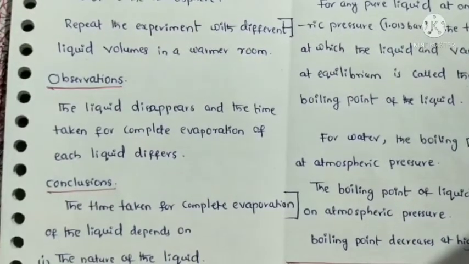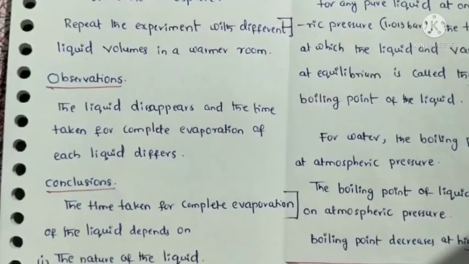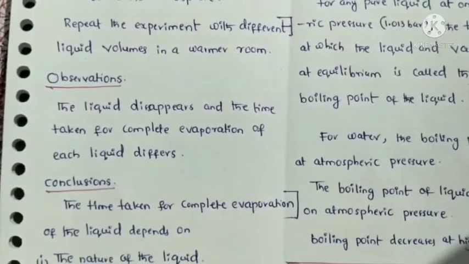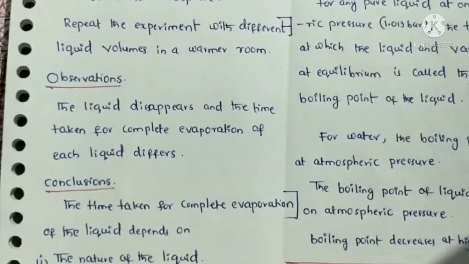The liquid disappears, and the time taken for complete evaporation of each liquid differs, because some liquids have high vapor pressure and some have low vapor pressure. Liquids having high vapor pressure are more volatile and have a low boiling point.